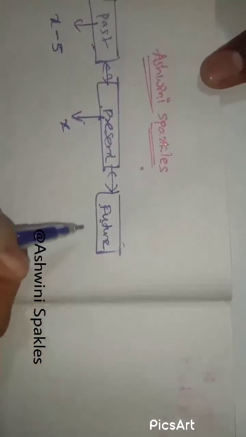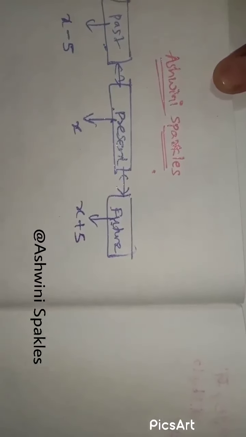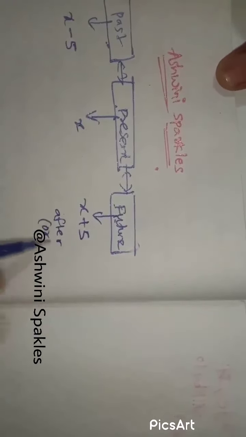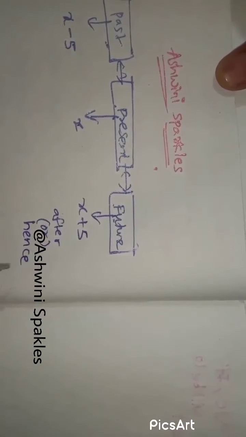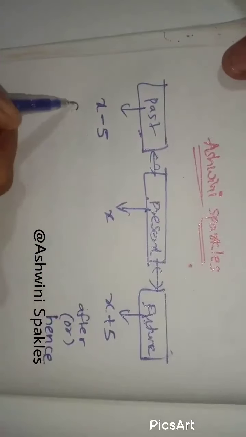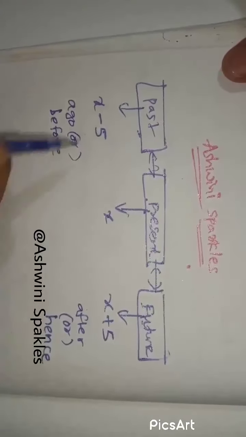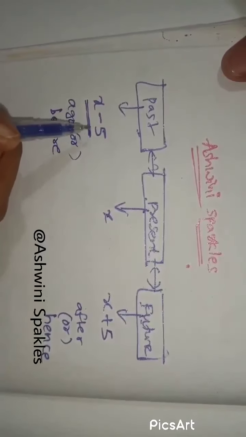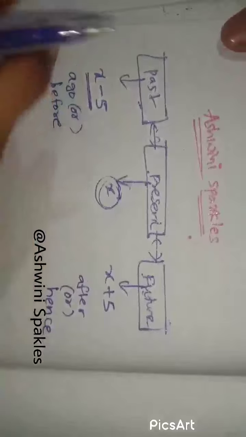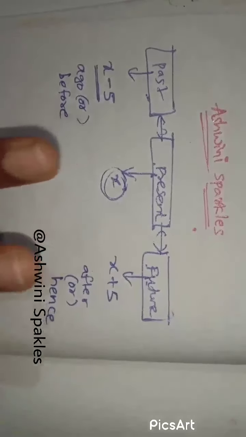If it is future, then we have to add, x plus 5, for example 5 years after or 5 years hence. If the question says after or hence, it means future, so we add a positive number. If the question says ago or before, we subtract from the present age. So these are the three main basic concepts in solving ages problems.